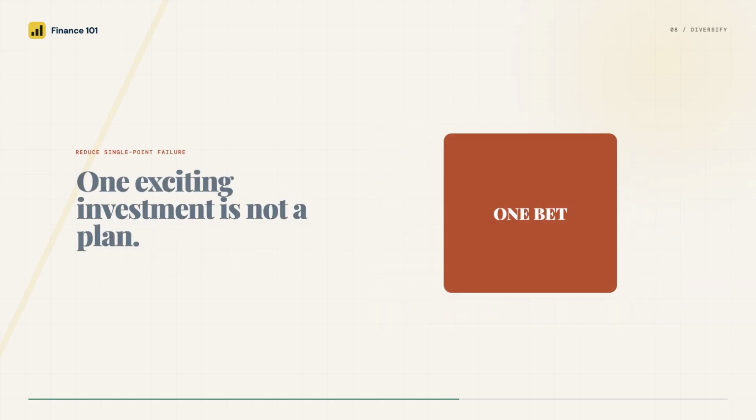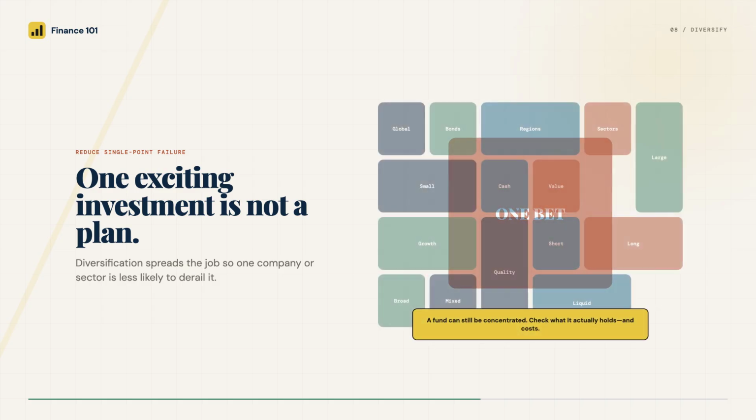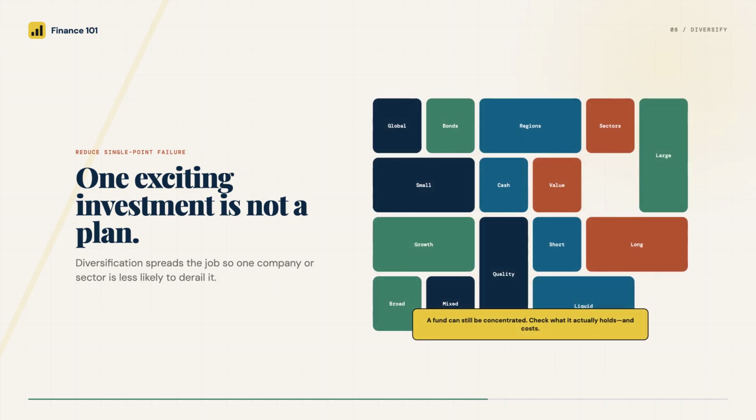Now, diversify. One exciting company or one fashionable sector is not a plan. Diversification spreads the goal across different investments, so one failure is less likely to derail everything. Broad funds can make this easier, but a narrow fund can still be concentrated, so check what it actually holds and what it costs. Finally, automate and review.